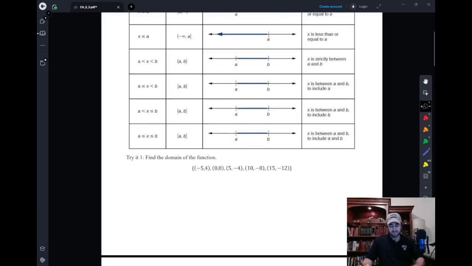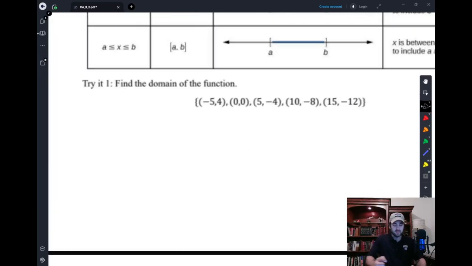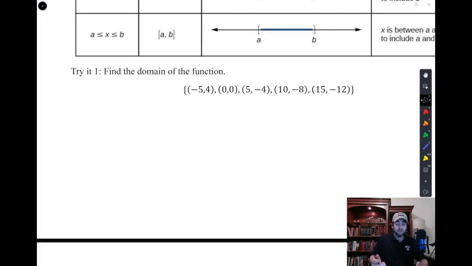So try-it 1 says, find the domain of the function. And here we're going to define domain and use this definition for the entire day. So domain simply means X values or input values. Either one of those is a good way to think about it. I like to ask myself the question, what can X be? Is there anything that X cannot be?